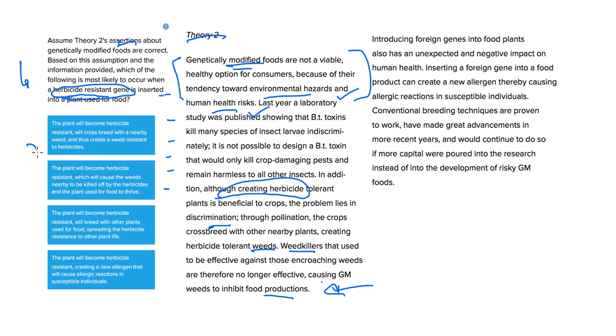So let's go ahead and figure out which is the best answer from these answer choices. The plant will become herbicide resistant, will crossbreed with a nearby weed, and thus create a weed resistant to herbicides. It's precisely what we see here when we talk about creating herbicide-tolerant plants. This looks like a really good one.